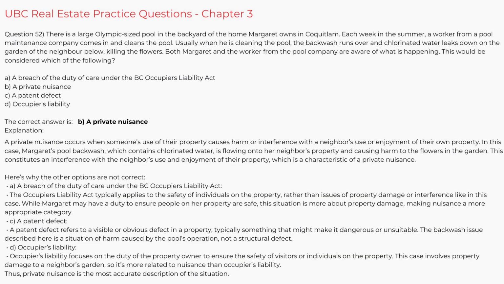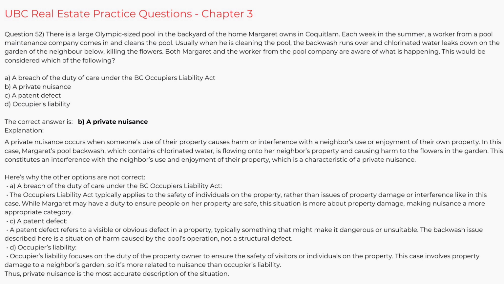Question 52. There is a large Olympic-sized pool in the backyard of the home Margaret owns in Coquitlam. Each week in the summer, a worker from a pool maintenance company comes in and cleans the pool. Usually when he is cleaning the pool, the backwash runs over and chlorinated water leaks down on the garden of the neighbor below, killing the flowers. Both Margaret and the worker from the pool company are aware of what is happening. This would be considered which of the following?